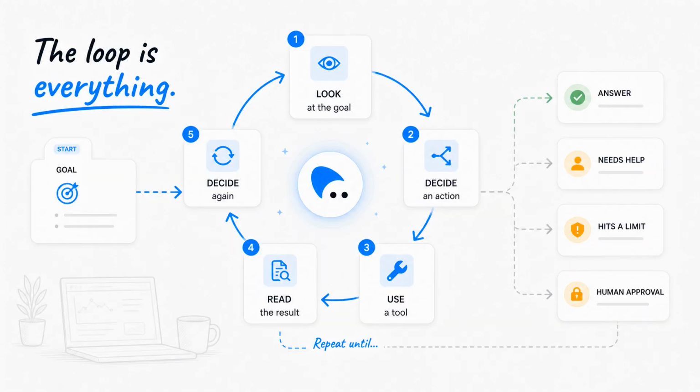The most important idea is the loop. The agent looks at the goal, decides an action, uses a tool, reads the result, then decides again. This repeats until it reaches an answer, needs help, hits a limit, or asks a human for approval.